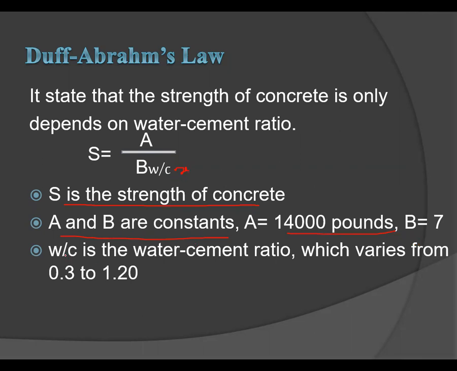And X, the water cement ratio, varies from 0.3 to 1.20. So this is our Duff-Abrams law. It states that the strength of concrete only depends upon the water cement ratio, provided that all the factors are identical and the mix is workable.